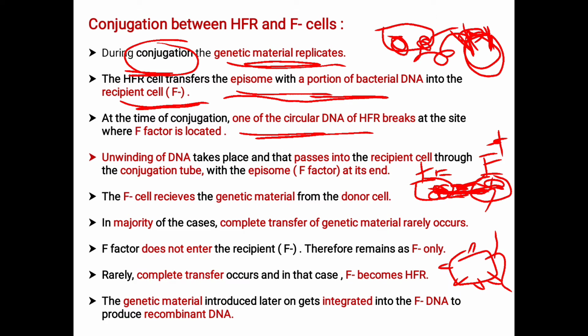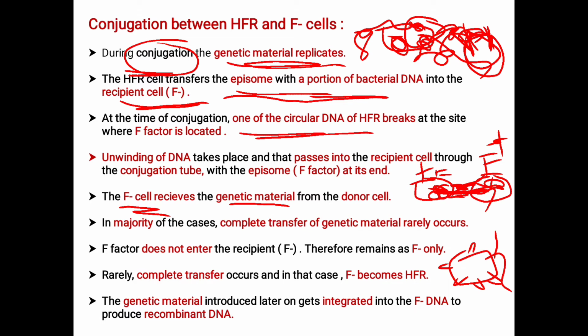Here, the unwinding of DNA takes place and it passes into the recipient cell through the conjugation tube, as we have seen, with the episome, that is the F factor, attached at its end. When it is unwound, the F factor attached at its end moves to the recipient cell. Here, the F minus cell, that is the recipient cell, receives the genetic material from the donor cell, which is nothing but the F plus cell.